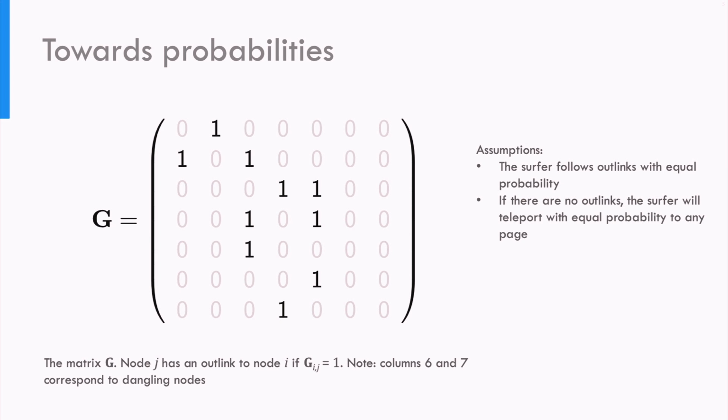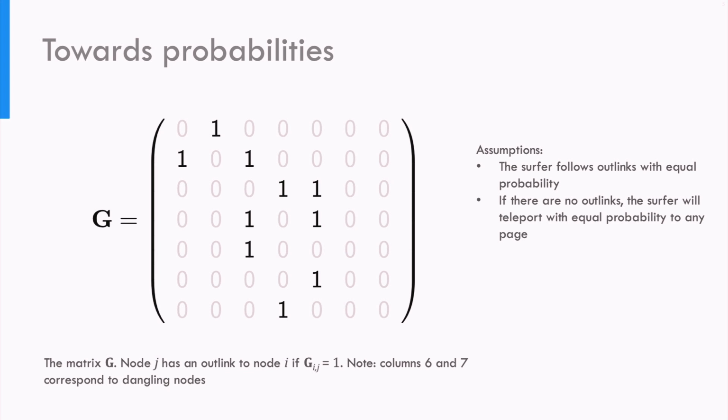Now let's look again at our matrix G. This matrix only gives connections between pages. The next step is to make, using the matrix G, a probability matrix, P transpose, that specifies the chance, given that we are on a certain website, to end up on another website. To be more specific, assume that we are on website 3. What is the probability of ending up on one of the other websites after clicking one time?